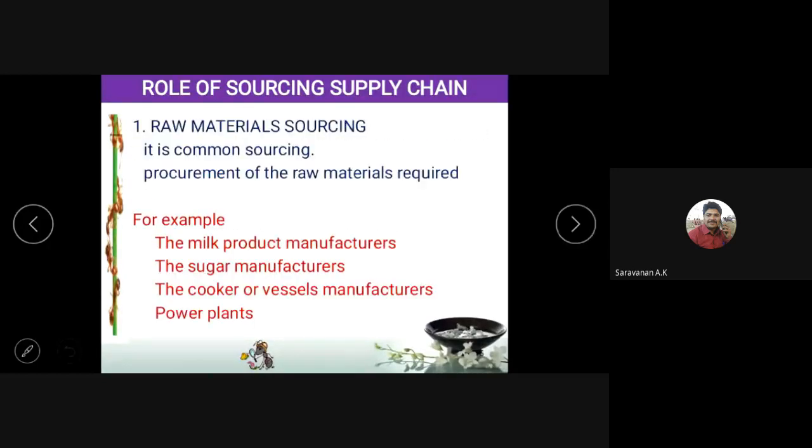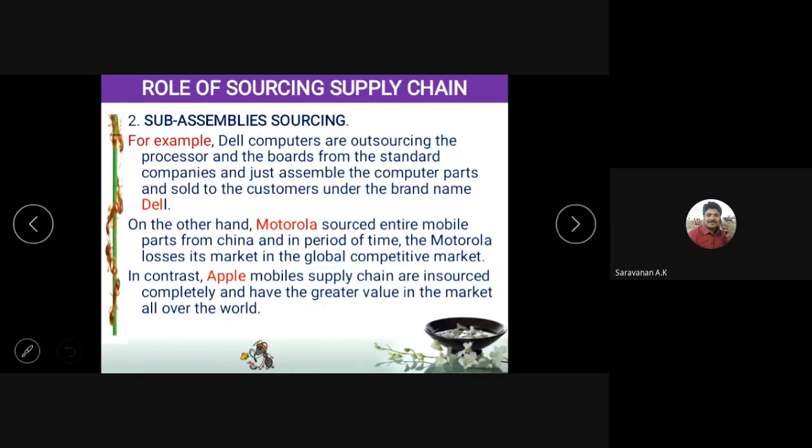Raw material: milk is the raw material, sugarcane is the raw material. For cookers, steel is the raw material. For a power plant, coal is the raw material. If it is a hydro power plant, water is the raw material. All supply chains will source this raw material from outsiders. And next thing, sub-assemblies. In sub-assemblies, if you take Dell computers, they are successfully running the supply chain. They get the products from the outside, assemble them and sell them. And they are the top in this type of supply chain.